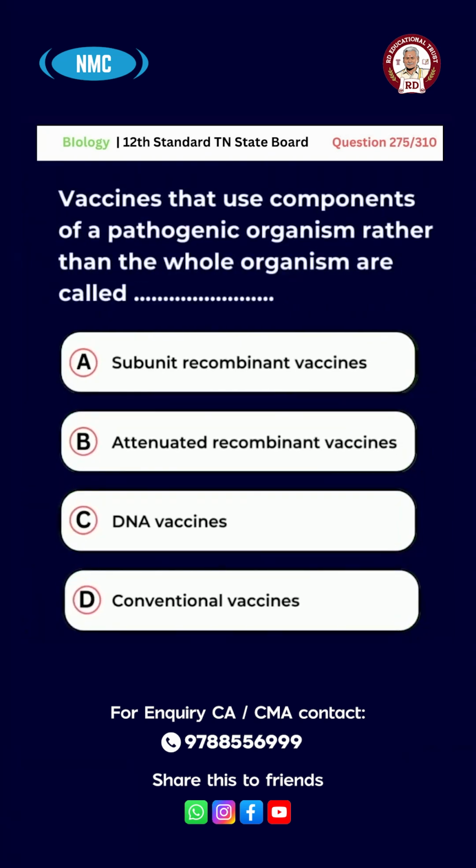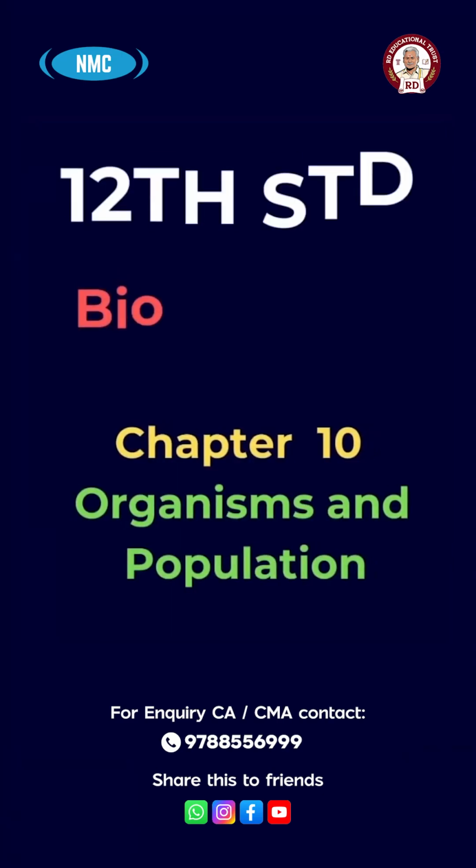Question number 275. Vaccines that use components of pathogenic organism rather than the whole organism are called A, subunit recombinant vaccines, B, attenuated recombinant vaccines, C, DNA vaccines, D, conventional vaccines. The right answer is option A. Subunit recombinant vaccine.